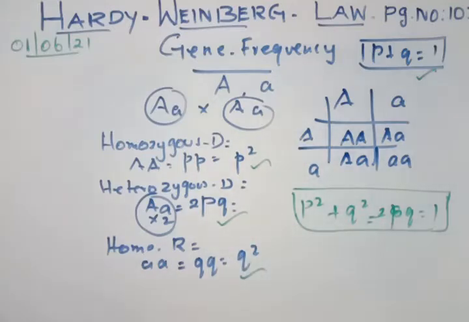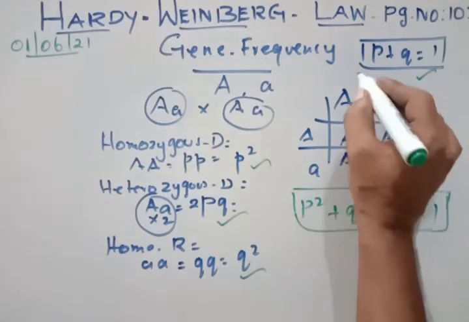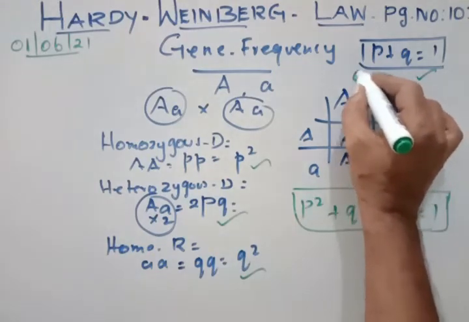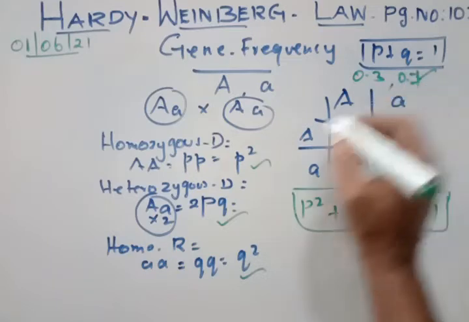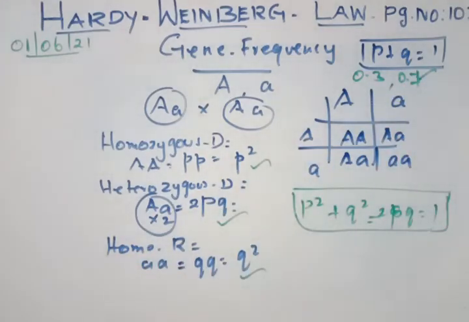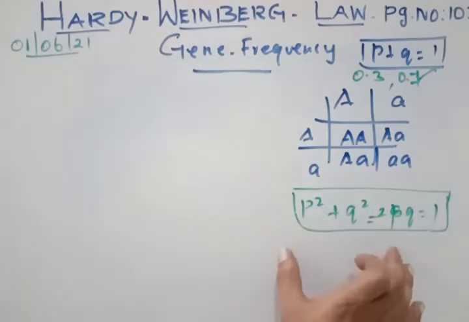So now in this same topic we will discuss one more concept. Here we already know the allelic frequency I discussed: P is 0.3 and Q is 0.7. This is what we have discussed already. Now we will take up this formula and discuss what is happening.